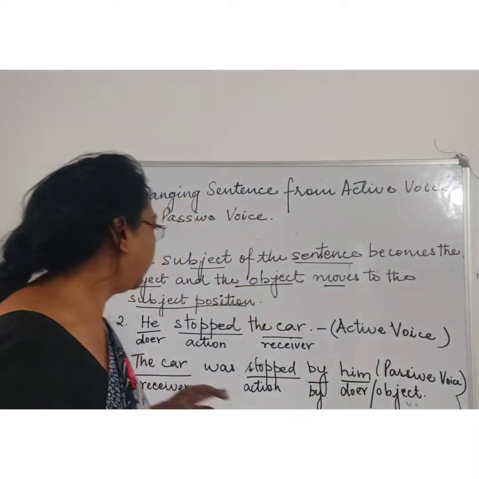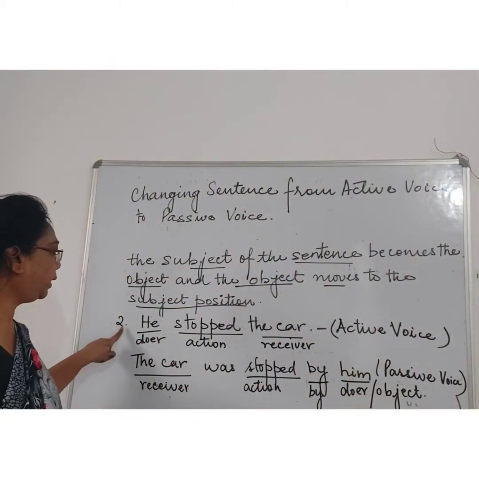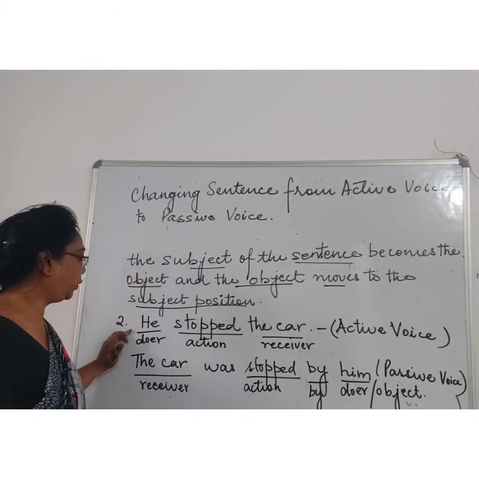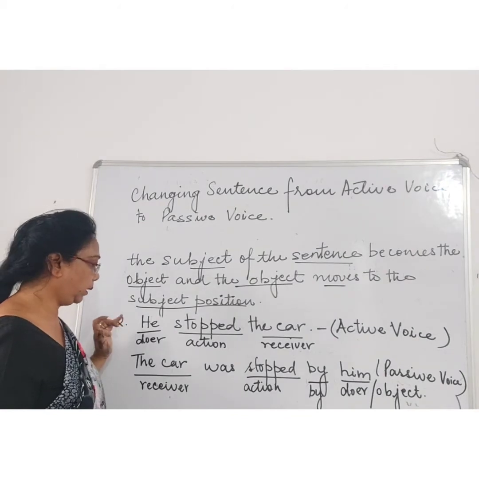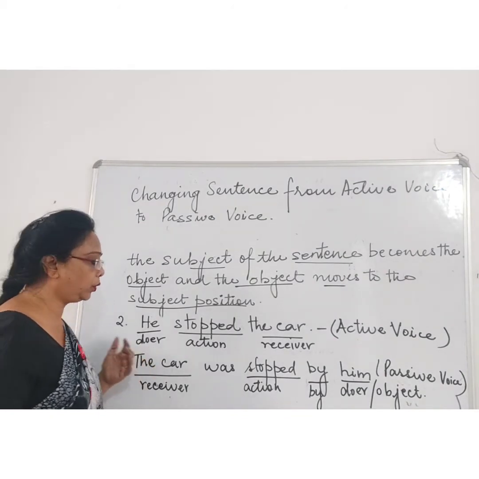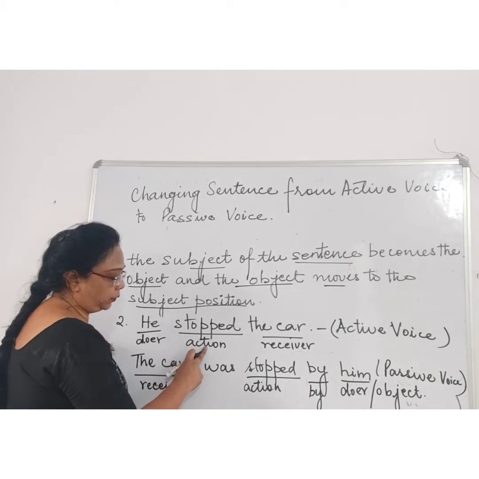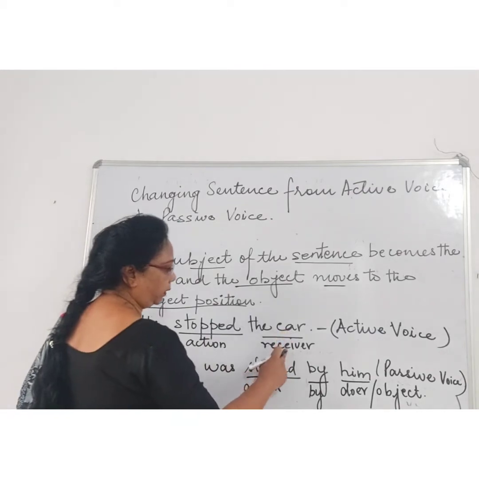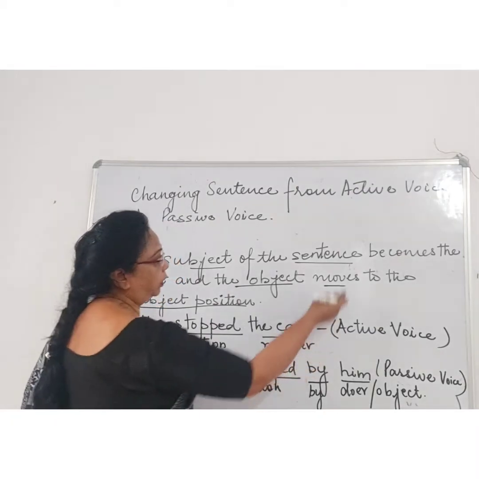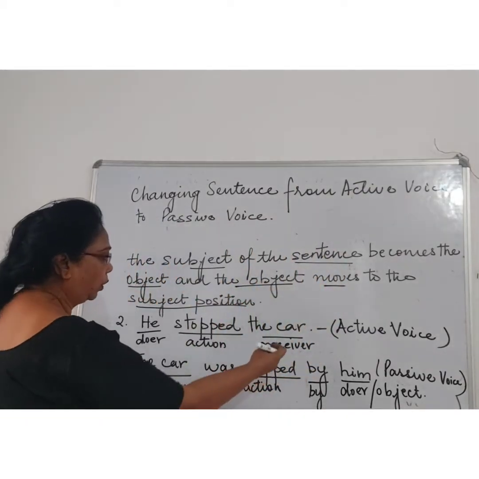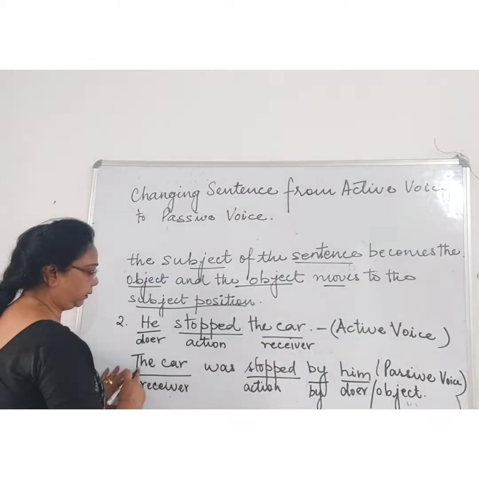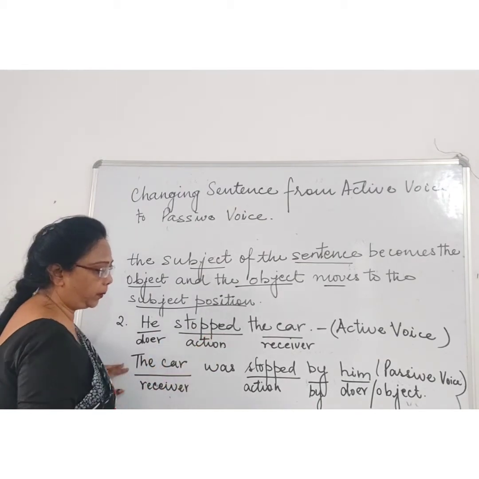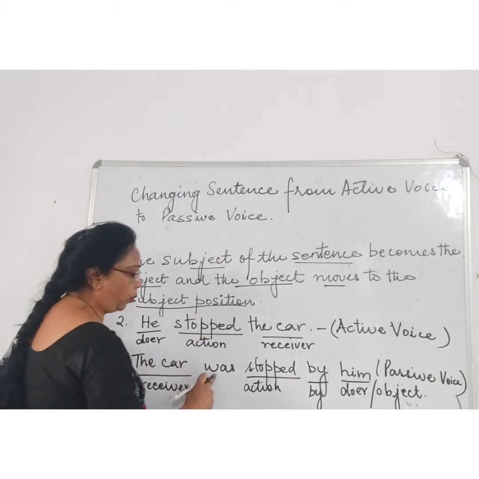Let's see another example. Like over here I have written, he stopped the car. It is an active voice. Now he is a doer. Stopped is an action word because it is a verb, and car is a receiver. Now we have to convert it to passive voice. So the receiver will come first, that is the car. Since this is in the present tense, we have to write it in the past tense. So the car was stopped.